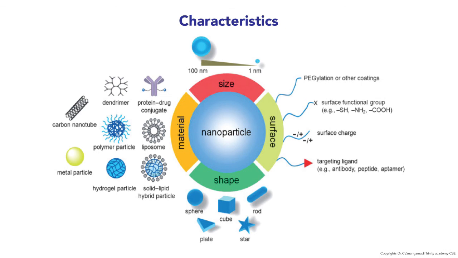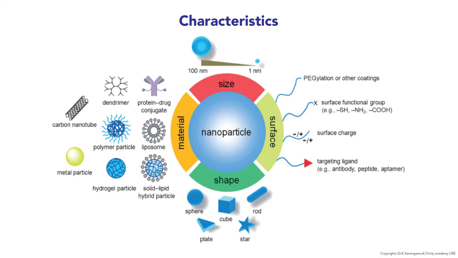The nanoparticles are available in different components like the solid lipid hybrid particle, hydrogel particle, metal particle, polymer particle, liposome, protein drug conjugate, dendrimer, and carbon nanotube.